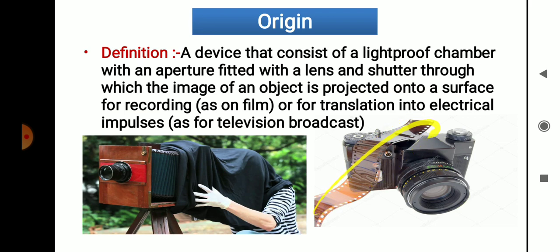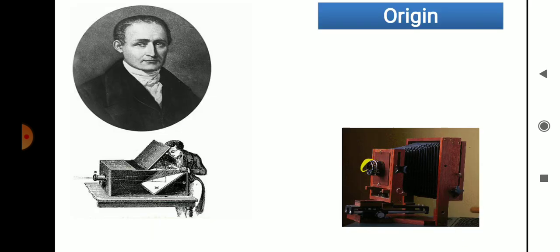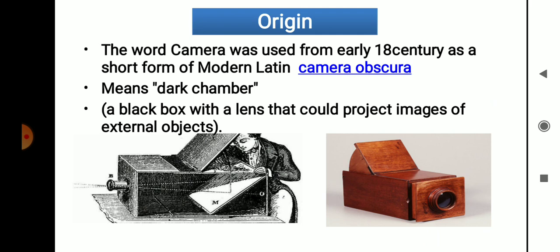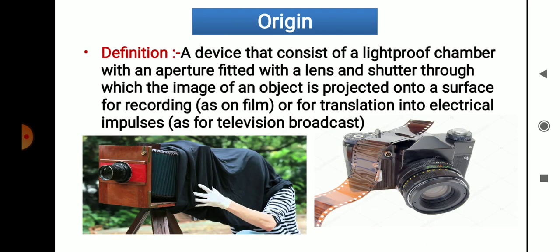So on this film, the image of that particular object is going to be recorded, or translated into electrical impulses for television broadcast. Electrical impulses means electrical or digital recording, to capture the image of that particular object. So that is the definition.